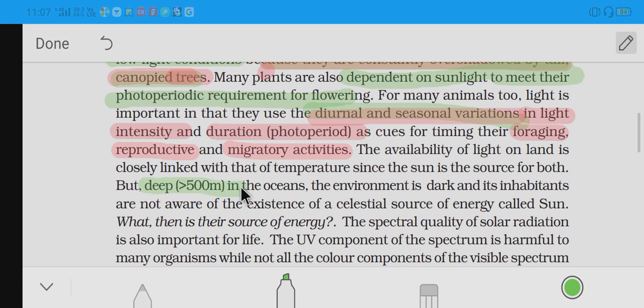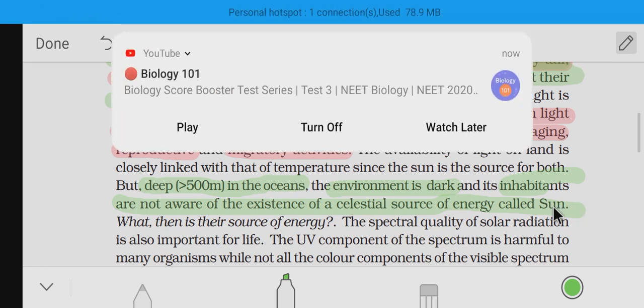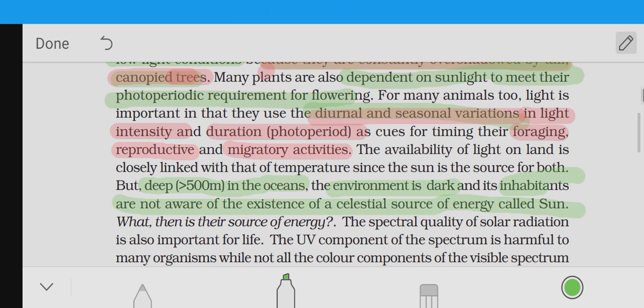Deep, greater than 500 meters in the ocean, the environment is dark and its inhabitants are not aware of the existence of the celestial source of energy called the sun. So in the deep oceans, greater than 500 meters, some aquatic organisms live. Those organisms do not know that even a celestial body like the sun exists in the universe.